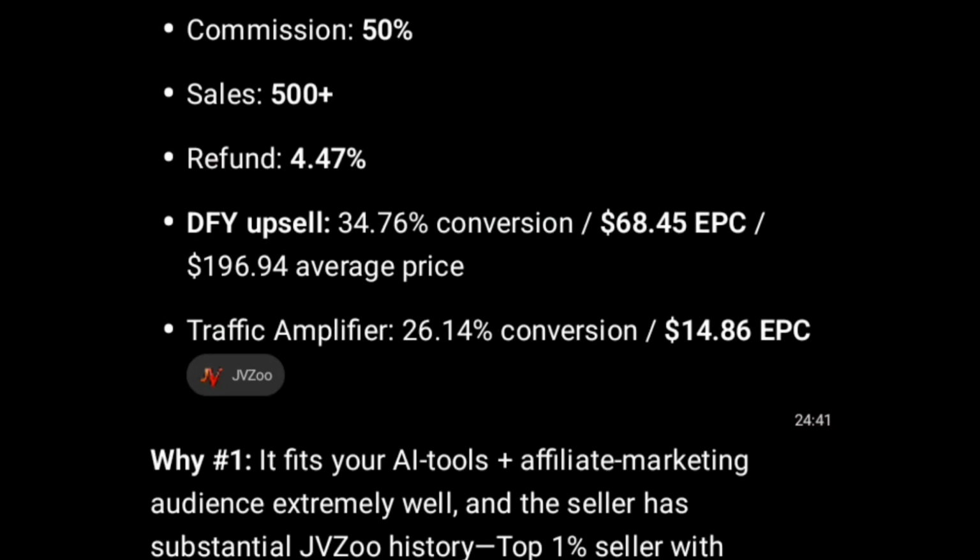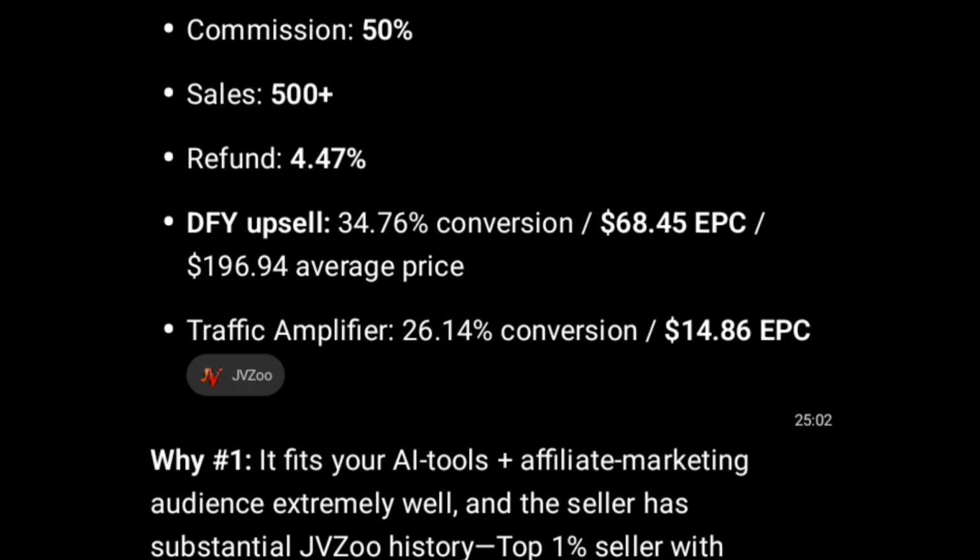Now, why are we interested in this product? Let's analyze more on that. Why is this the best product for you to pick and promote? Before you promote any offer, there are three key things you must have in mind. Number one is the conversion rate. Why is this important?